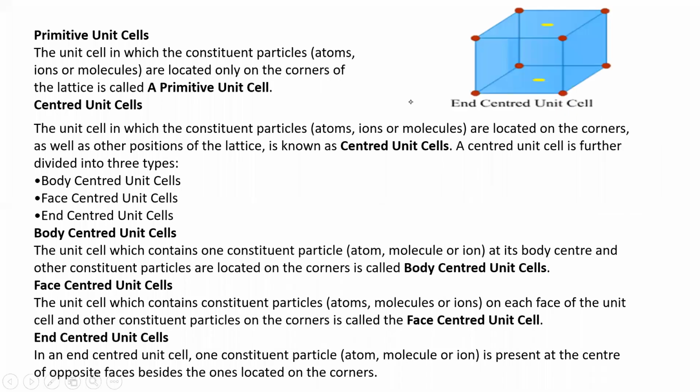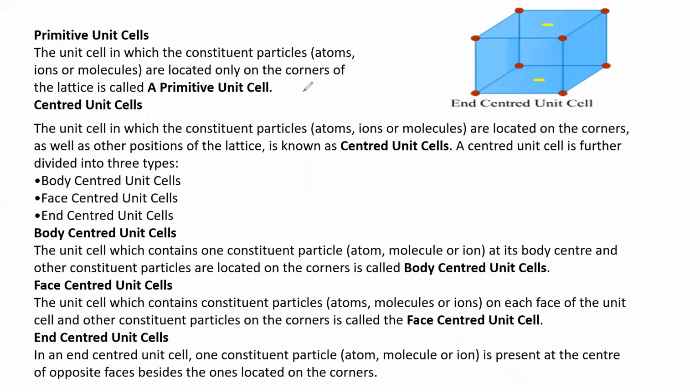So here one more type of unit cell is the primitive unit cell, again the slide is clearly given here. The unit cell in which the constituent particles or atoms are located only on the corners of the lattice is called a primitive unit cell. So for primitive unit cells, Z is equal to 1. Here I'm writing it again for your understanding.